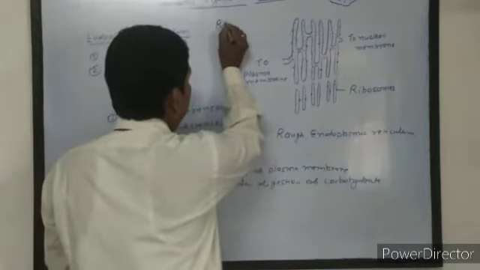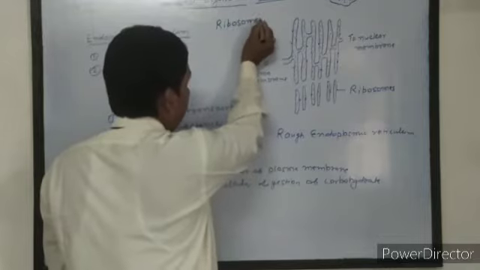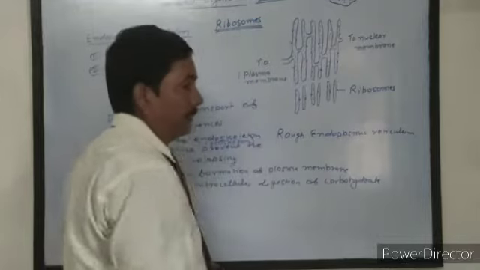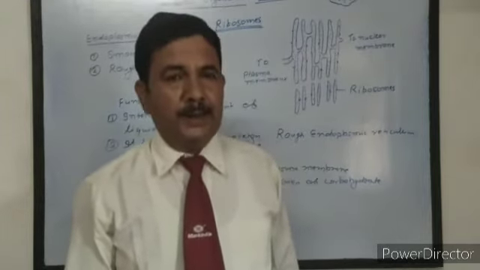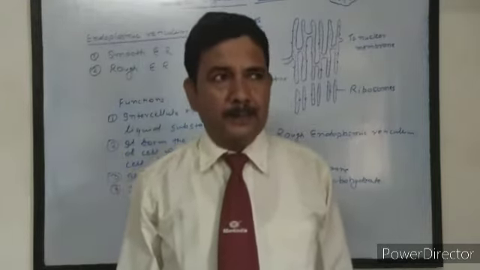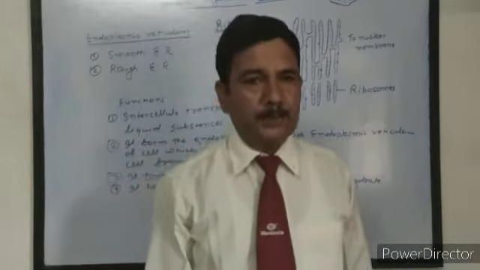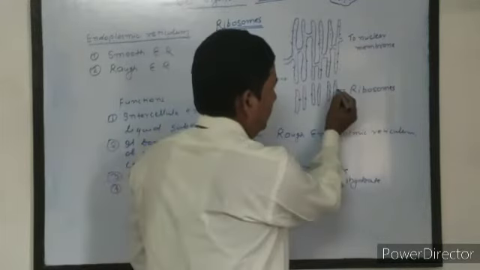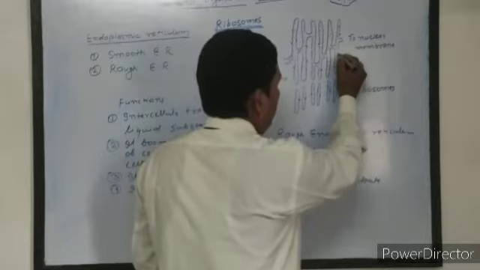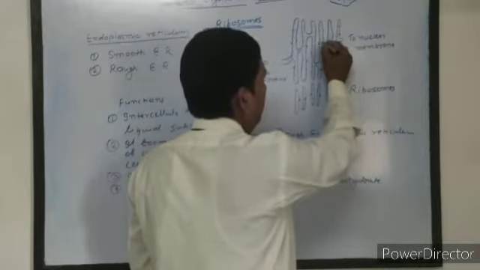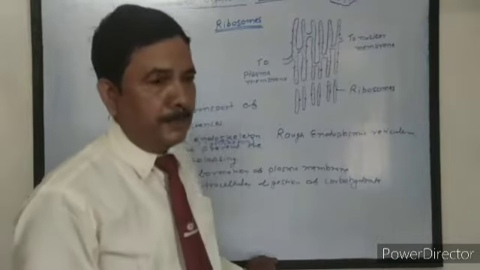Next is ribosomes. The ribosomes are cell organelles present both in plant as well as in animal cell. They are scattered in cytoplasm and also present on the surface of rough endoplasmic reticulum. Here we see the ribosomes present on the surface of rough endoplasmic reticulum. They are also scattered in cytoplasm.